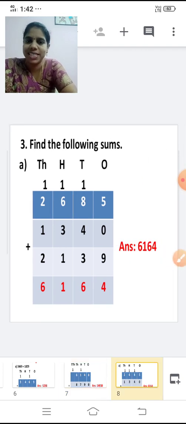Find the following sums. Here they are given 3 numbers to add for you. Shall we add this now? Yes. So first one, we are going to add